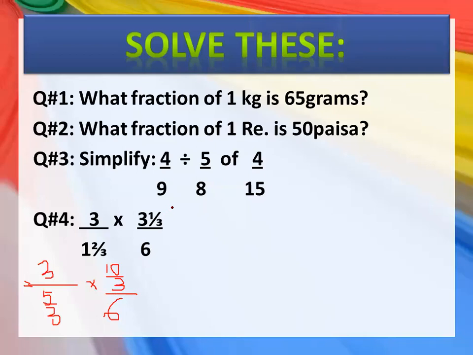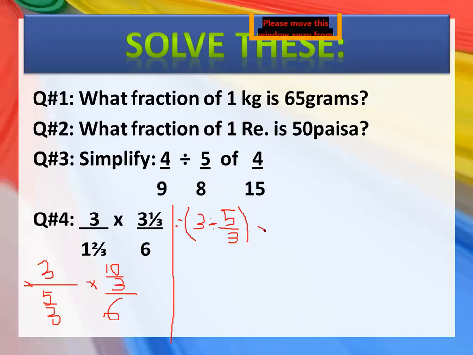Now you will write it down in the simplified form. Just like this, simply write in the bracket 3 divided by 5 upon 3, and bracket close, then the sign of multiplication. Then inside the bracket write the next number, that is 10 upon 3 divided by 6.